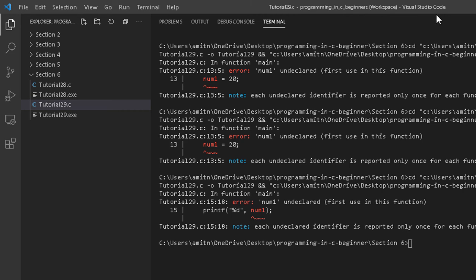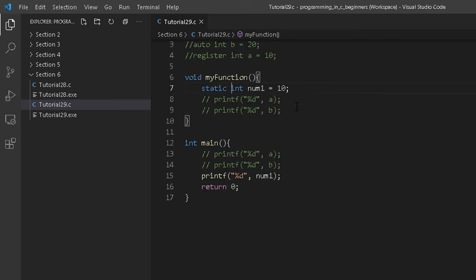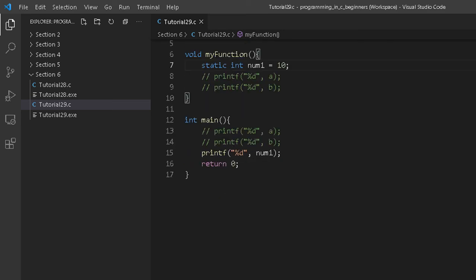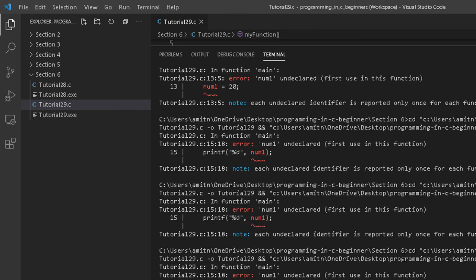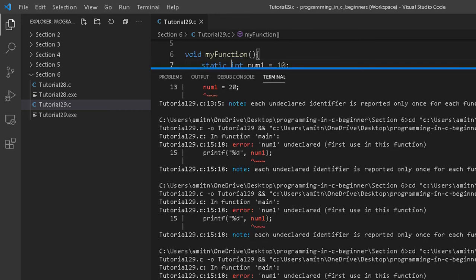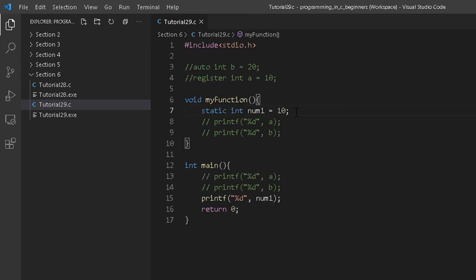Now definitely what I can do, I can declare it with static and extern, and I can expect that it will be accessed because now it has global scope. But unfortunately that is not true. Even if I run this now, it will show me an error. So let me show you that error first. Now you can see these are the errors it is showing me because num1 is not declared. So what we can do is declare it outside. Even extern will not work here. So we can declare it outside the function and then we can definitely access it, right?